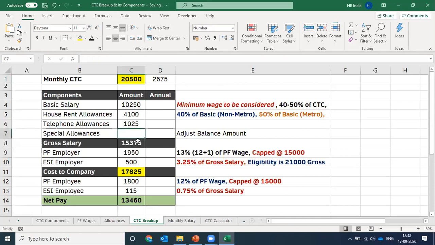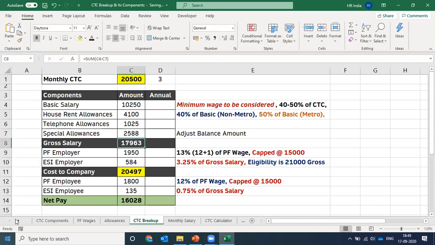Now let's enter this amount in the special allowance and see if the CTC becomes the same as what we were looking for. So the amount is 2675. Press enter. Now after entering that amount, we are again getting a difference of minus 87 rupees. It means that we need to deduct 87 rupees from this.